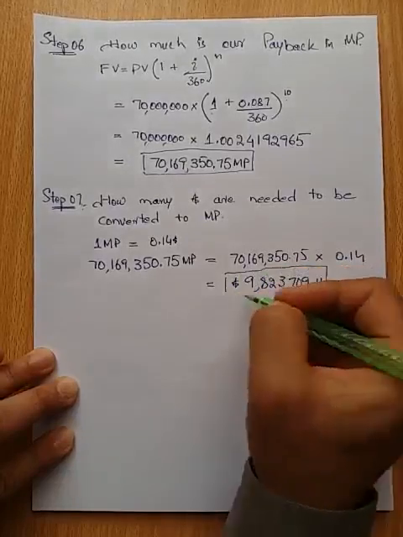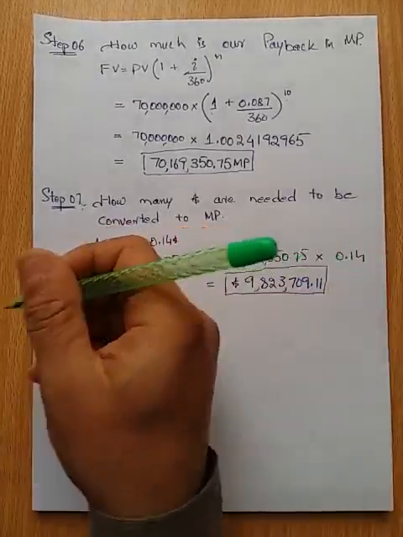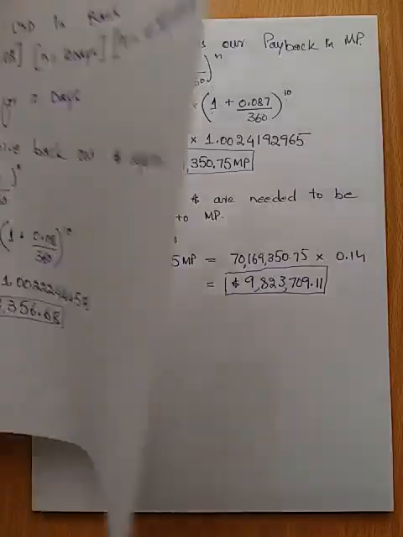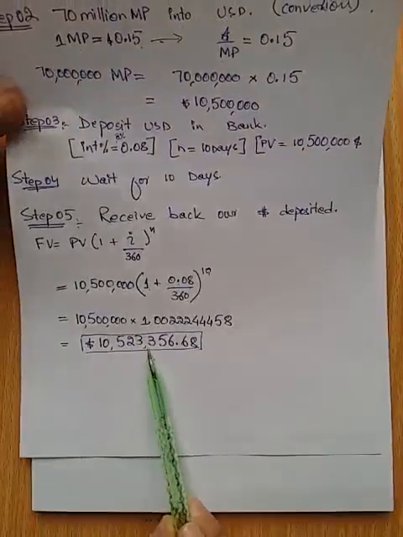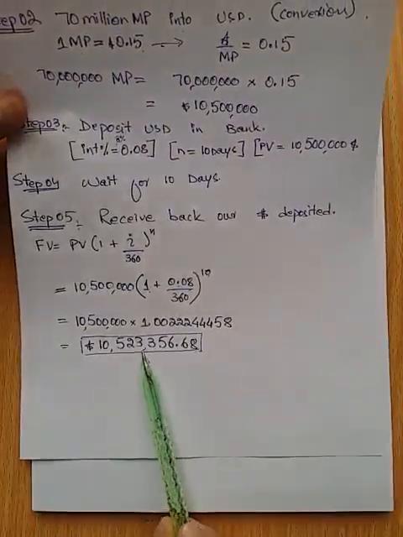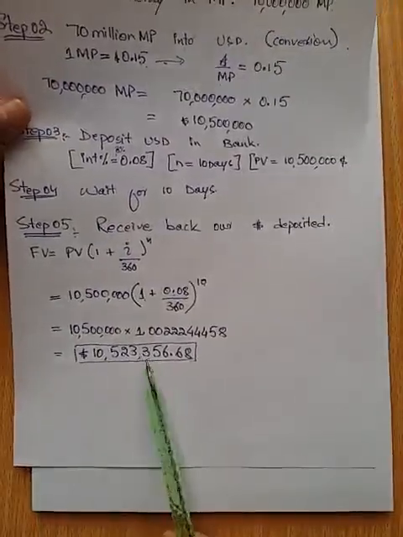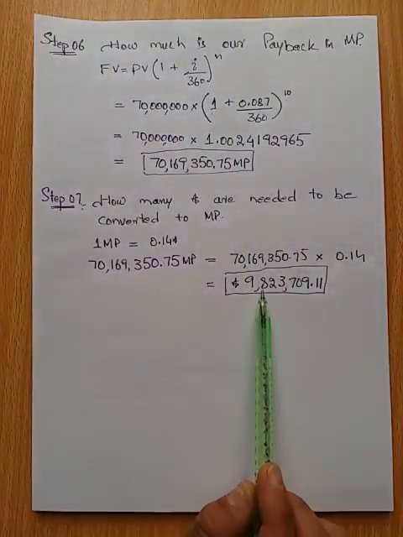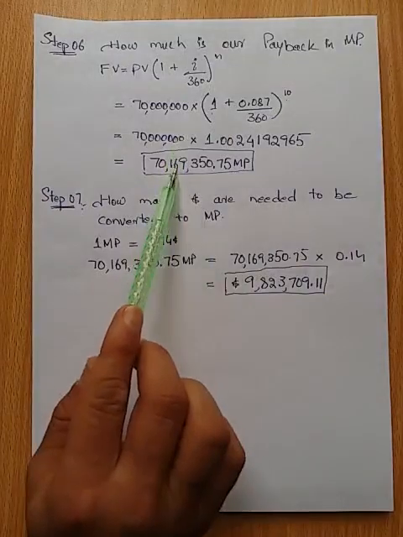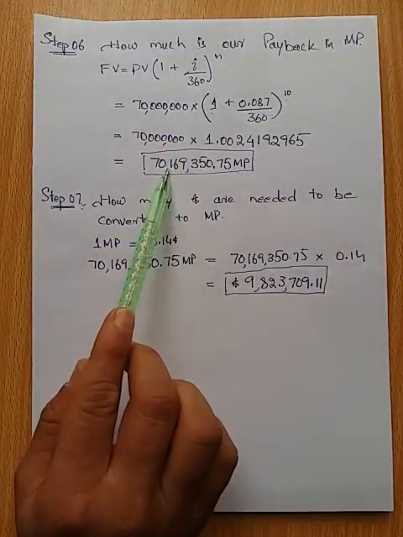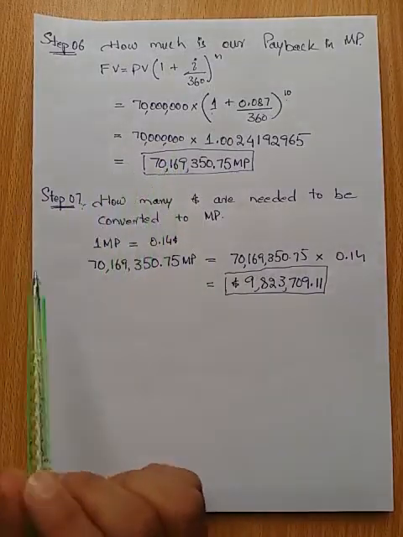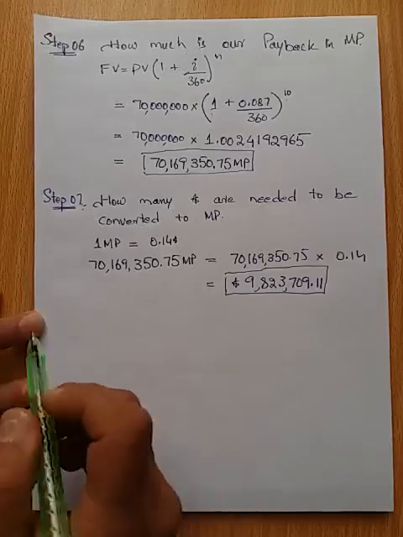When we invested money in dollars, we received 10,523,000 from the bank. Out of this money, we only need to take this much and convert it to Mexican peso. We get this quantity and then we can finish the liability. The remaining money that we don't convert is our profit.